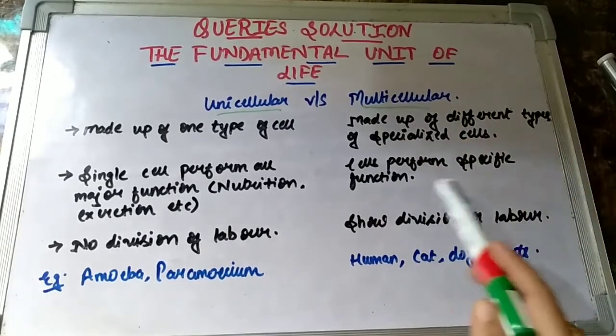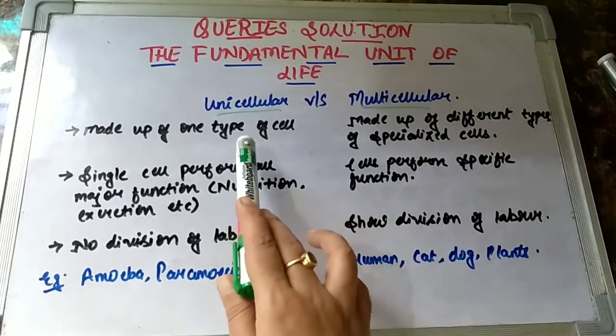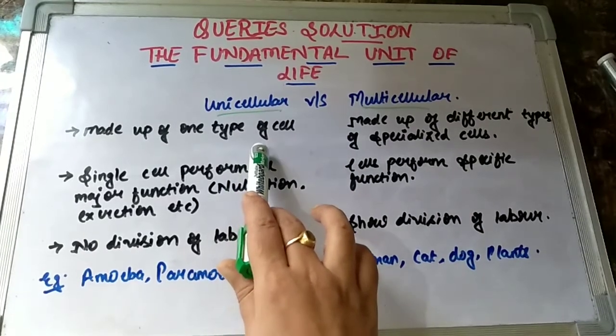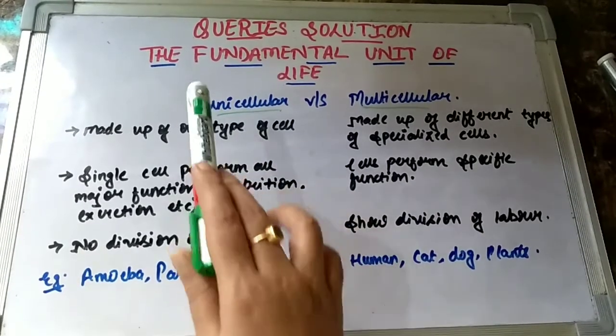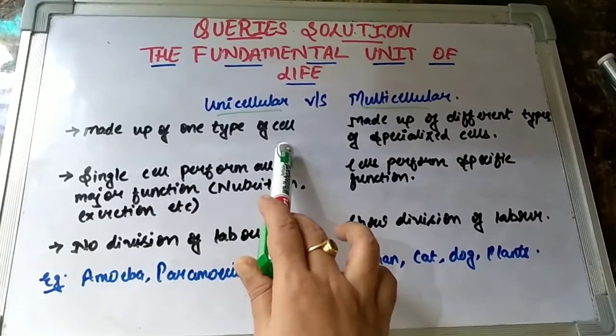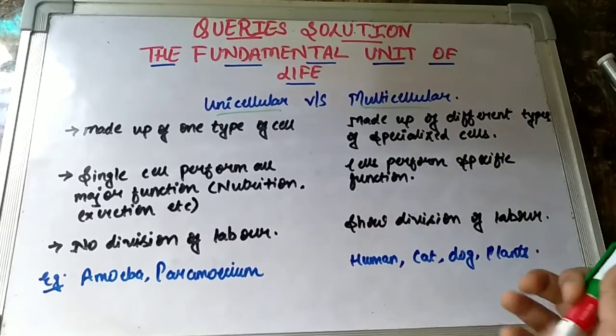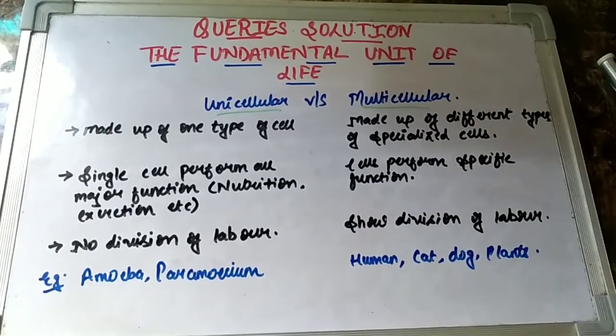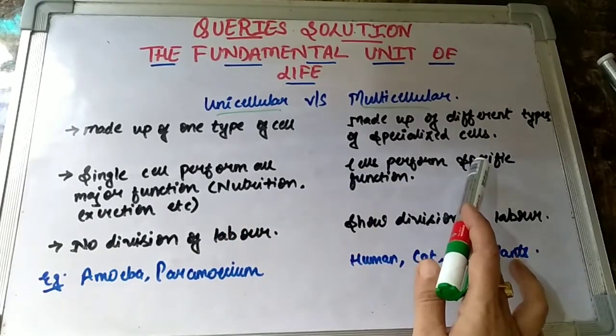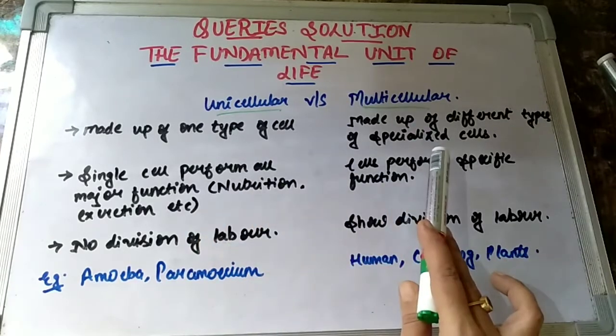But all such different types of examples that I have given to you are not seen in the case of unicellular organisms. That's the reason we say that in unicellular we see just one type of cell, but in multicellular we see different types of cells, which are basically specialized cells. All these cells have their own function, their own work, and none of them intervene with each other's work. The work of a neuron will be done by a neuron only. The work of nephrons will be done by nephrons only. They don't intervene in between their functions. So that's the basic point of difference, children, between a unicellular and a multicellular organism.